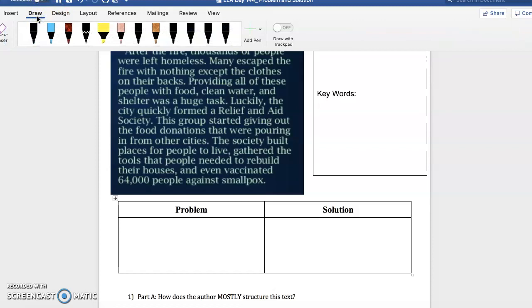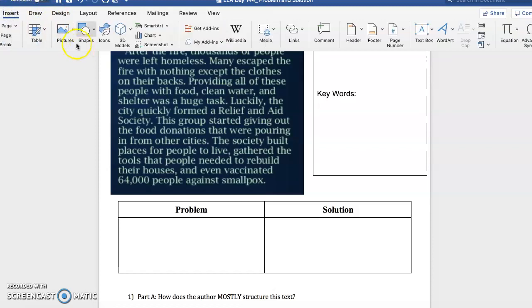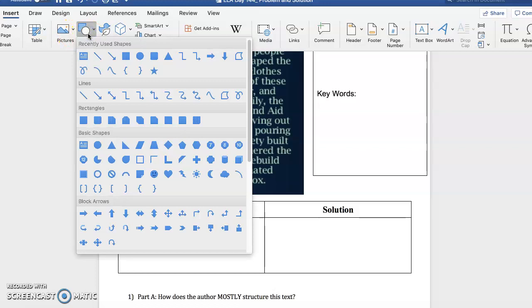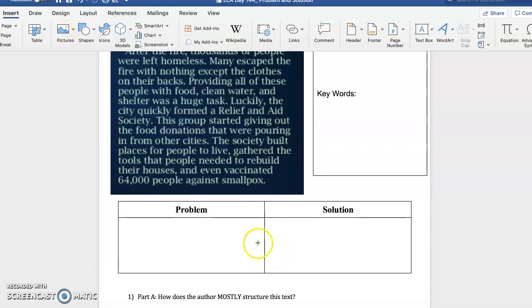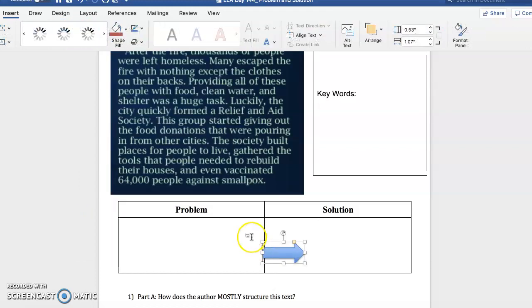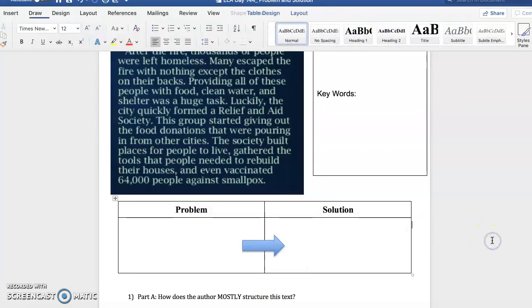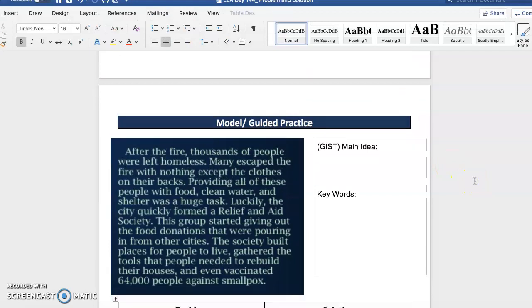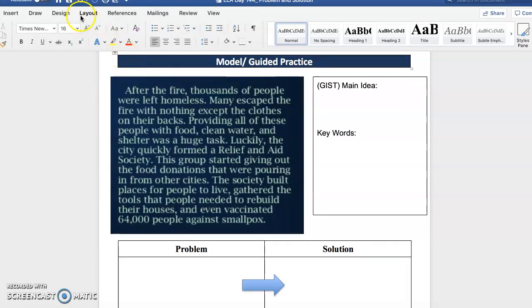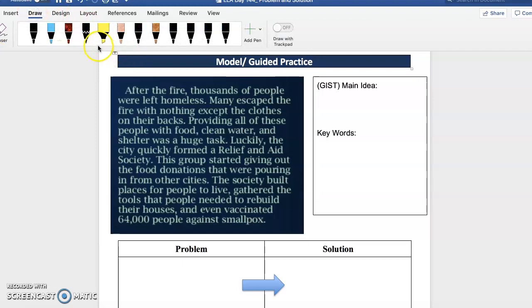And I kind of wanted to add a little arrow here so you guys can see that the problem is leading to the solution, okay? All right, good. So let's go ahead and begin reading. Let me pick out a color that we can see while we're reading.